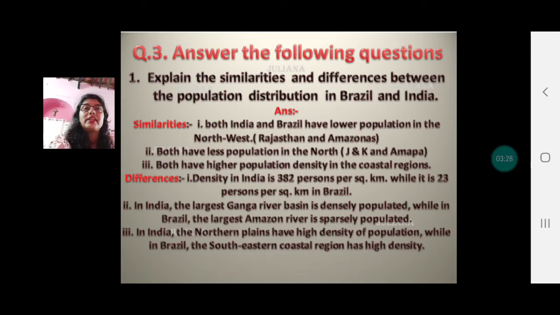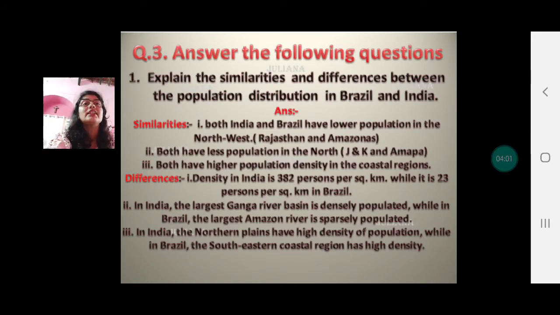Answer the following questions. First one is, explain the similarities and differences between the population distribution in Brazil and in India. So similarities are both India and Brazil have lower population in the northwest. In India it is Rajasthan, and in Brazil it is Amazonas. Both have less population in the north. For example, in India, Himachal Pradesh, Jammu Kashmir, and in Brazil it's Amapá. Both have higher population densities in the coastal regions.